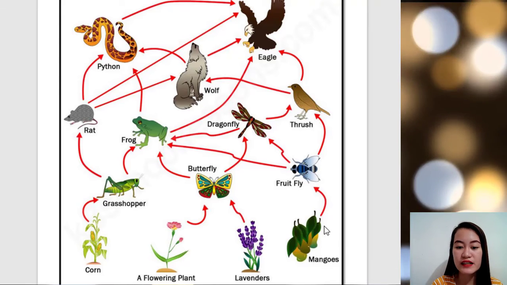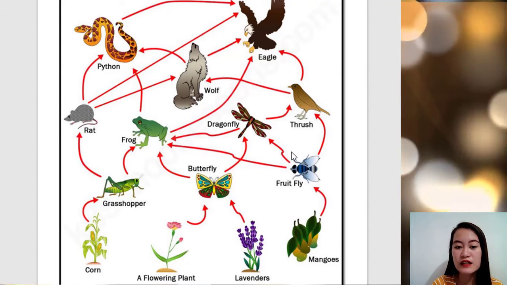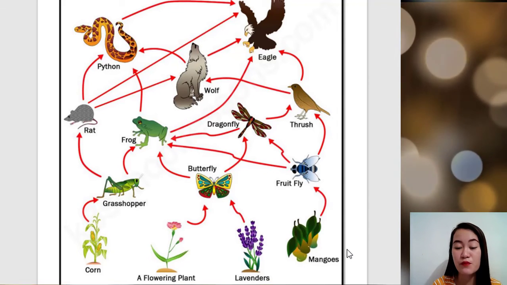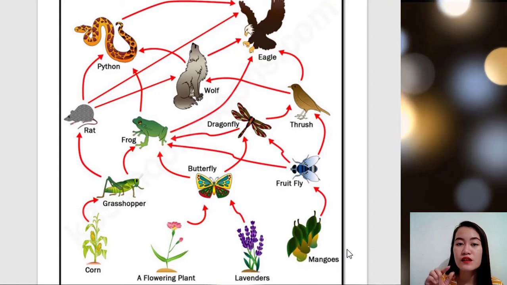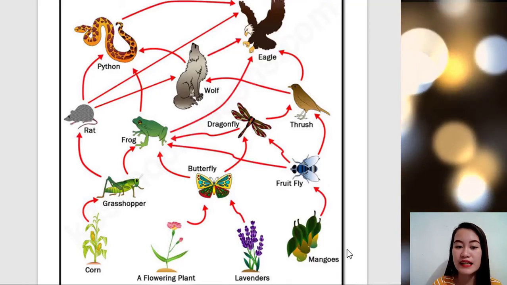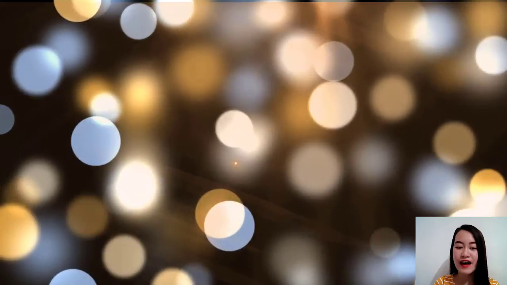Example, hindi pwede na ang kumain dito sa mangoes ay yung wolf agad. So directly siya yung kakain, hindi pwede yon. Dapat magsimula muna dun sa pinakang small na organism bago tapos doon sa malalaki. Okay, class?